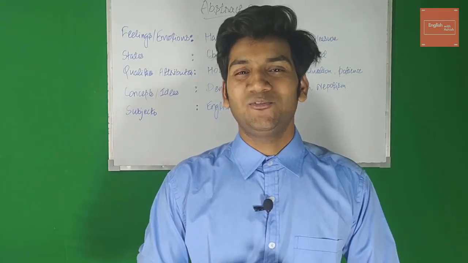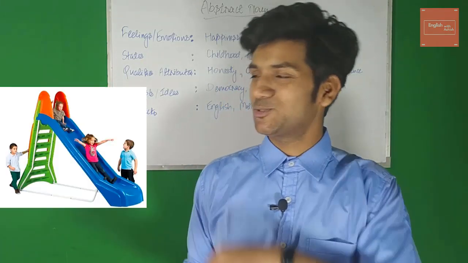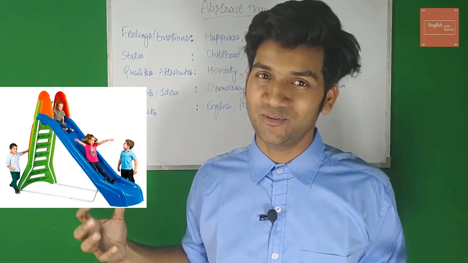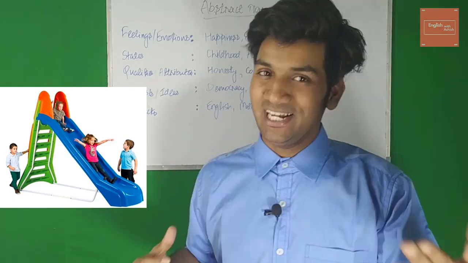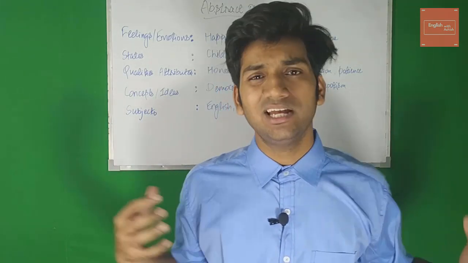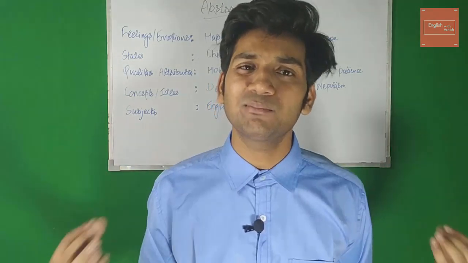Right? Now, when you look at this image, you go back in past and you remember something. What is that? That's your childhood, right? Now, can you touch your childhood? Can you see it? No, you cannot. You can only feel it. So guys, abstract nouns are nothing but names of things or ideas or feelings or attributes that can only be felt. You cannot see them, you cannot touch them.